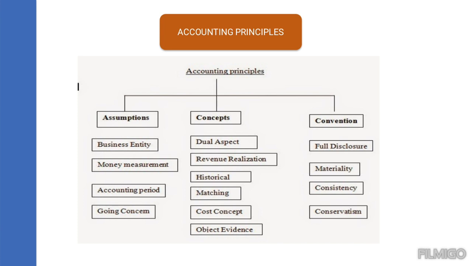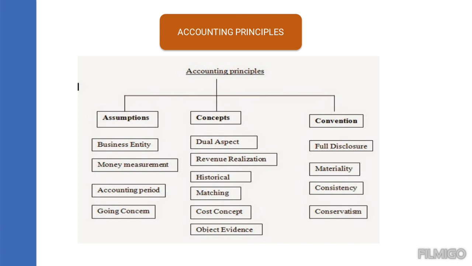We will be incurring some expenses, which is inevitable, you cannot avoid it. Only if you spend some expenses will you make some profits. Then objective evidence. If I am purchasing any machinery or any furniture, I need some evidence. That is said to be the main concept of accounting.